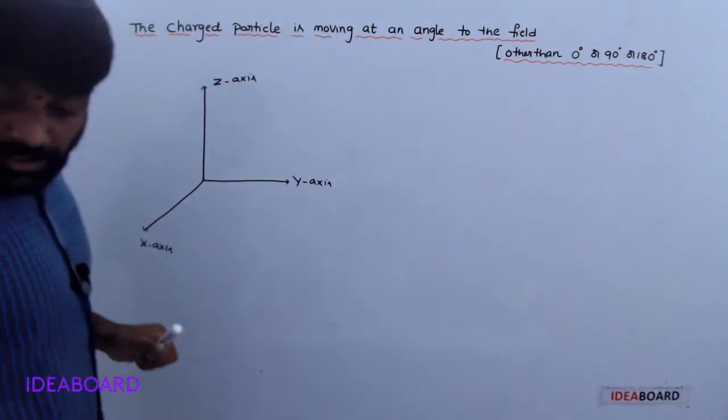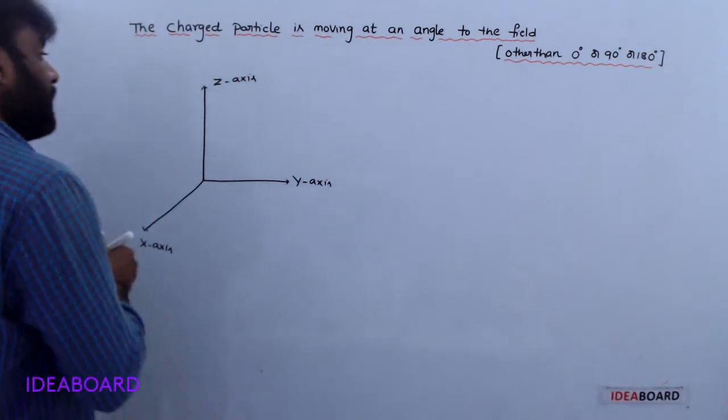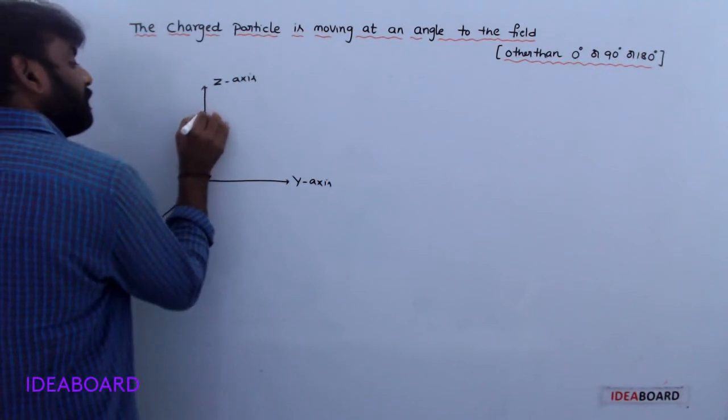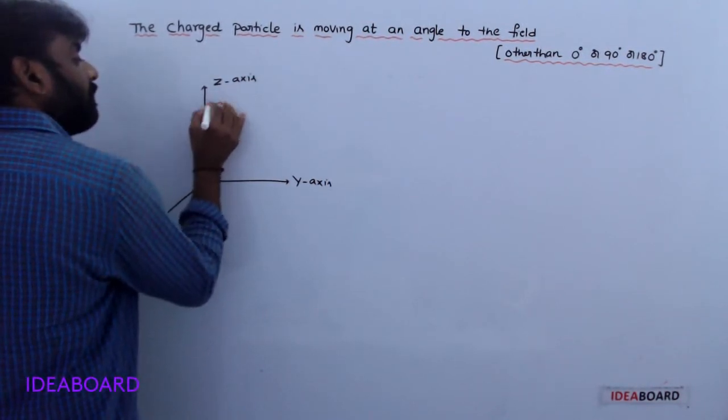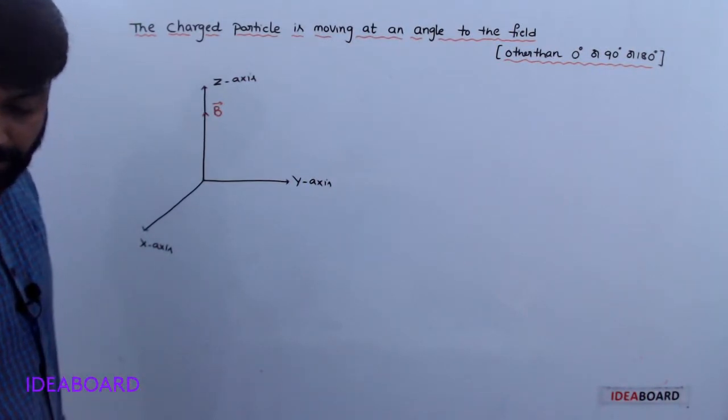Along the Z direction is the magnetic field.